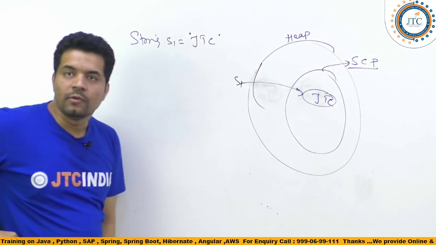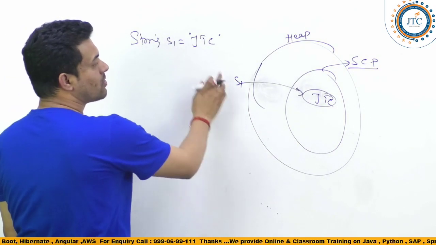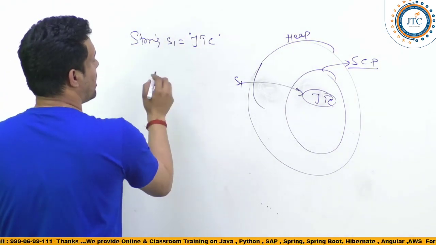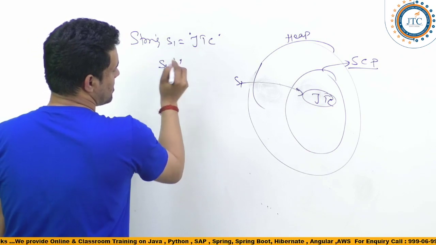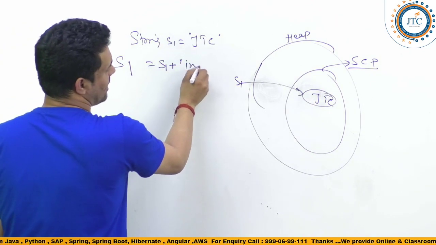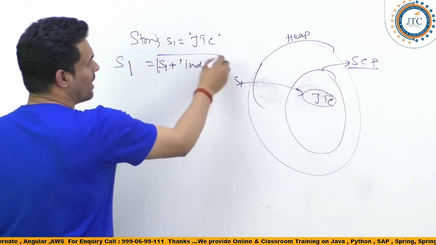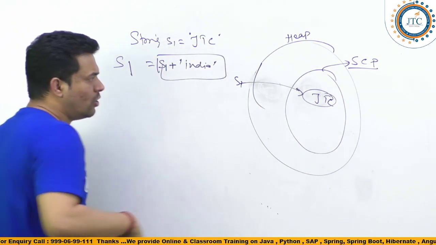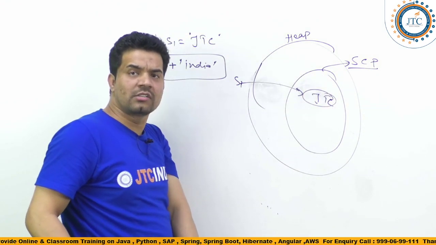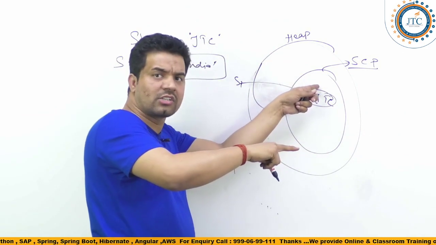We cannot change the content of the given object. Yes, true. So s1 inside the pool is pointing to JTC, right? At the same time, suppose I write s1 = s1 + "India". When you do this, it is not going to disturb the original. Why is it not going to disturb it? That's the reason it is immutable, and that's the reason it is using a string constant pool also.